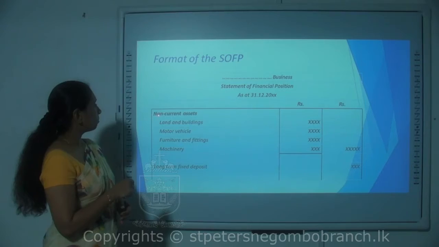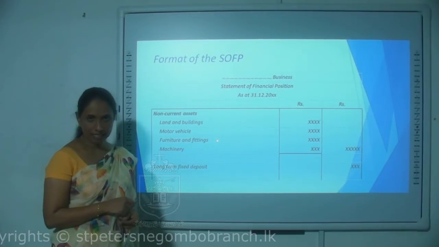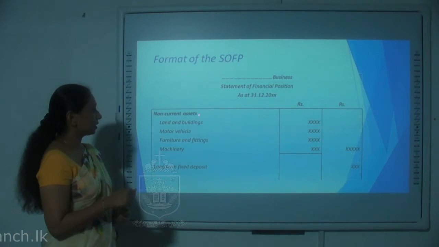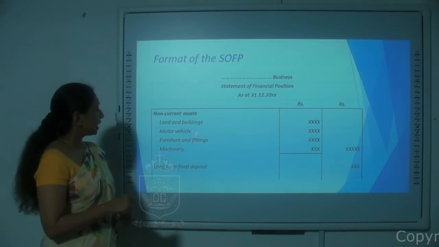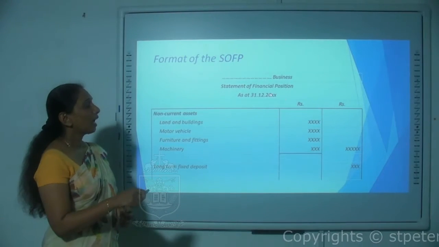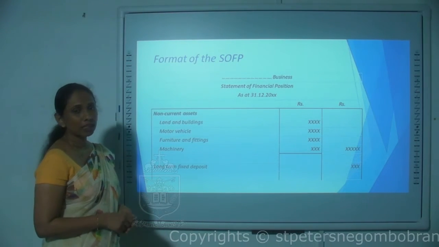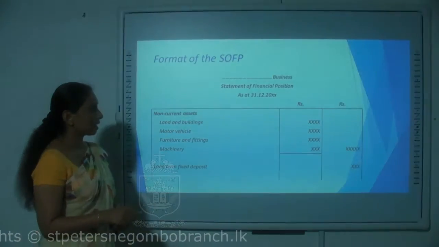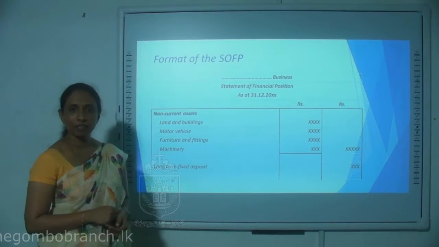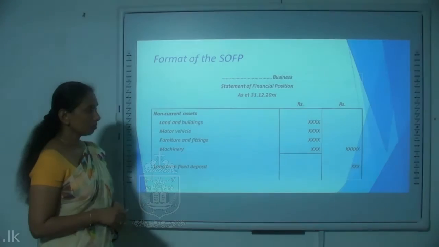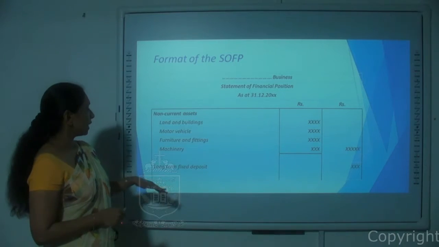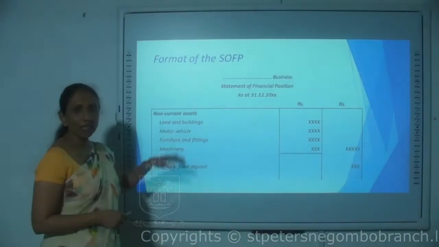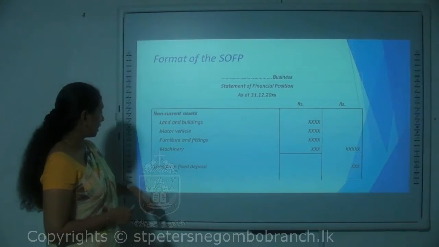First we need to mention the non-current assets in the SOFP. So you can see the heading non-current assets, and under that we have to line up the non-current assets, and in the first value column the individual values of these different categories of non-current assets are given. Then the subtotal will be taken to the second column. Thereafter, if we have long-term investments, we can mention them separately under the non-current assets.